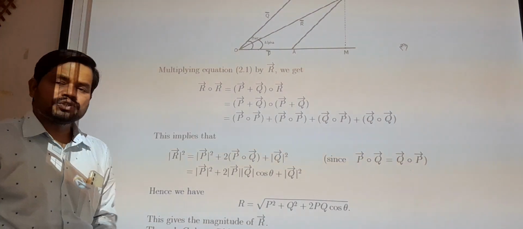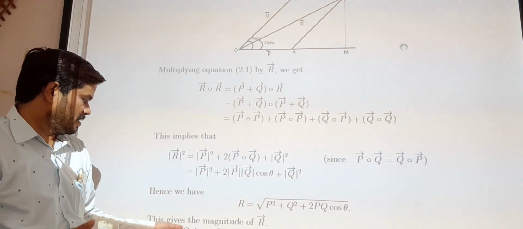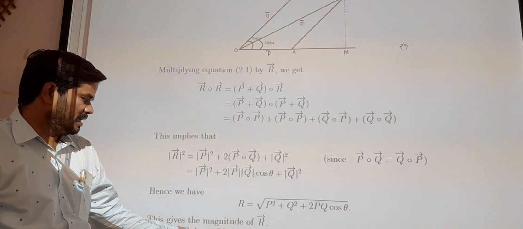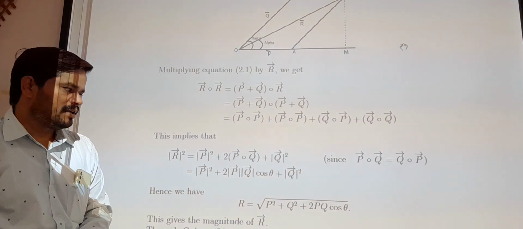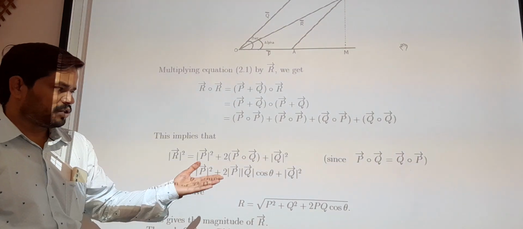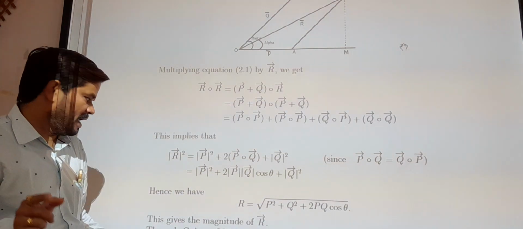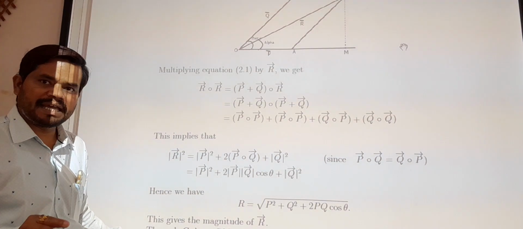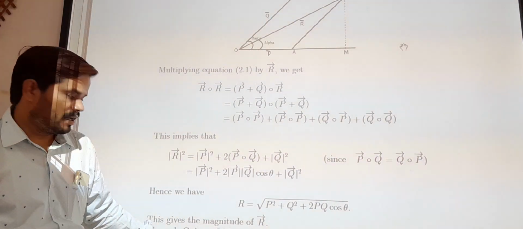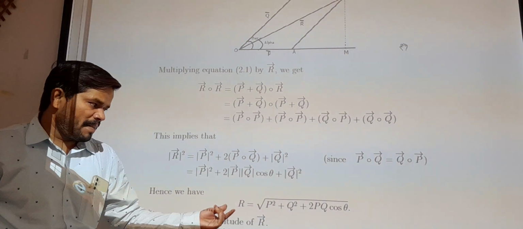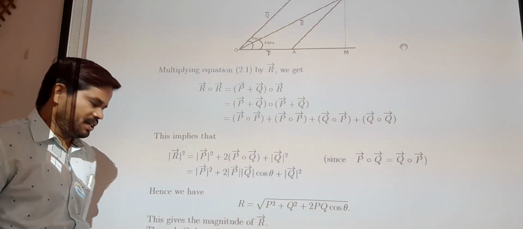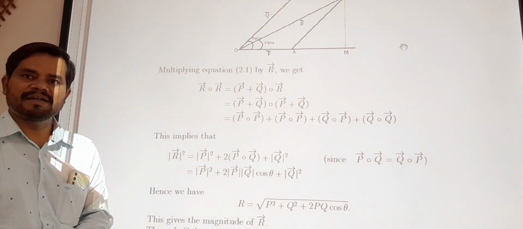In the previous figure we draw CM, which is perpendicular to OA produced. Therefore angle BOA is equal to angle CAM, which is theta. Suppose the resultant force R makes an angle alpha with the direction of P bar.